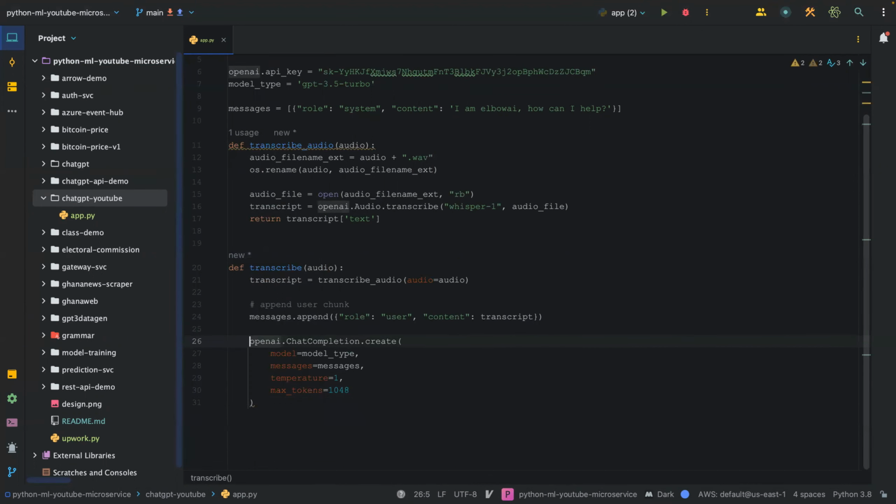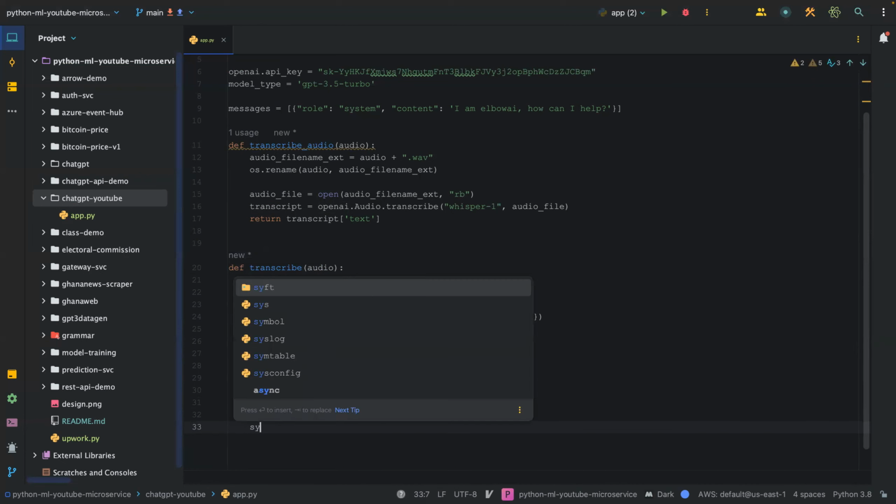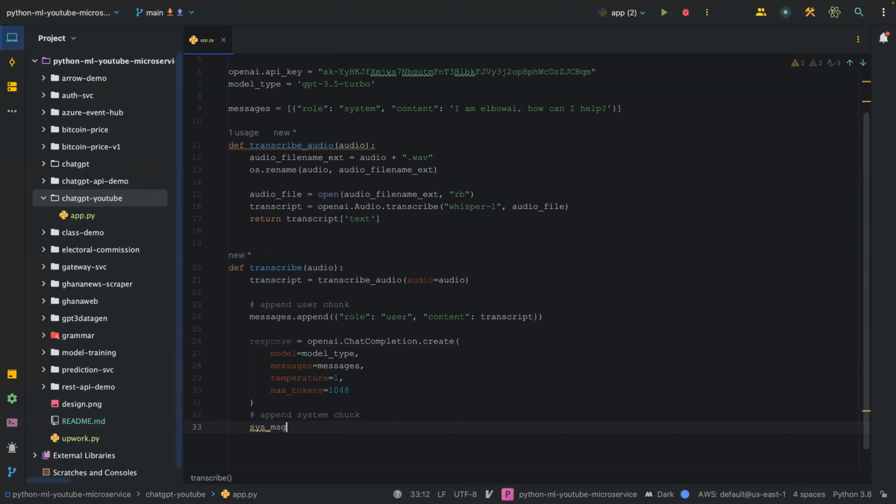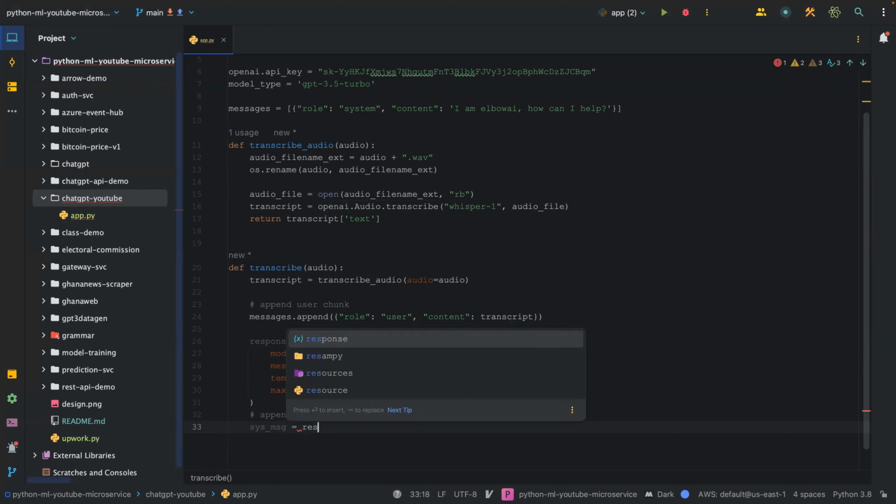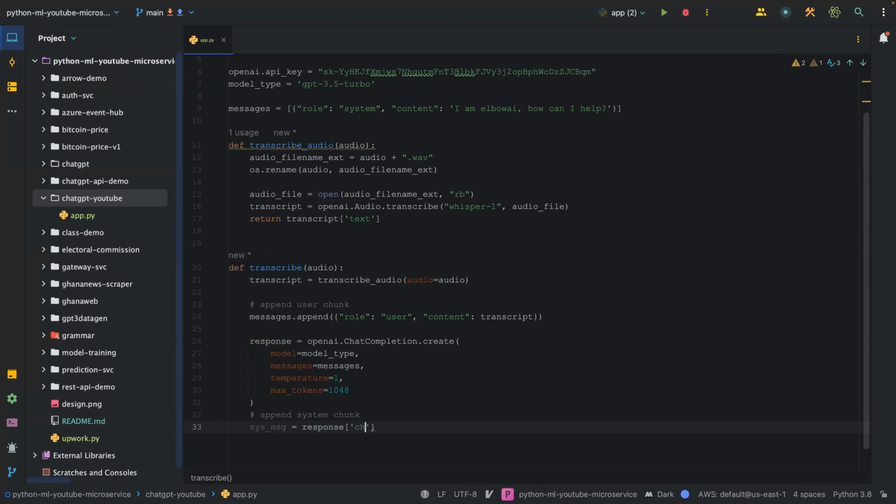So now we're going to retrieve this as a response object. And then here, we want to append the system chunk. So this is what the system is going to give us. So we want to append it to the messages. So we're going to say sys message is equal to response. We extract the choices key, grab the first element, and then the message.